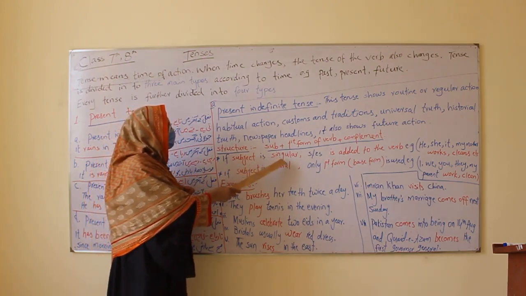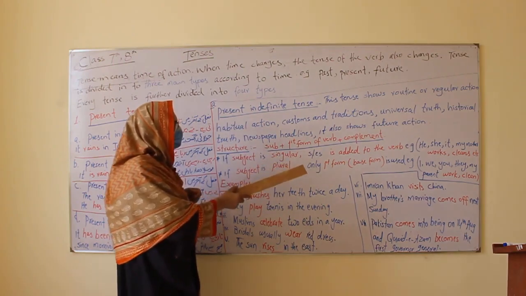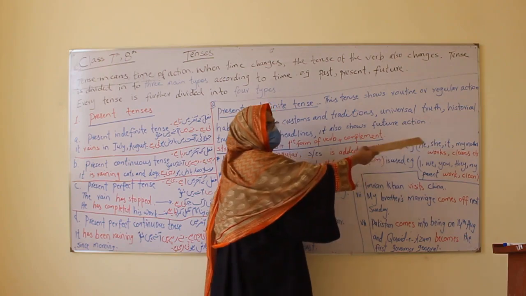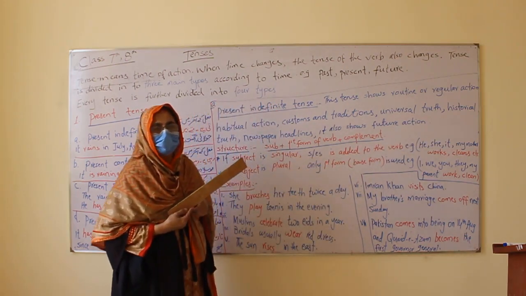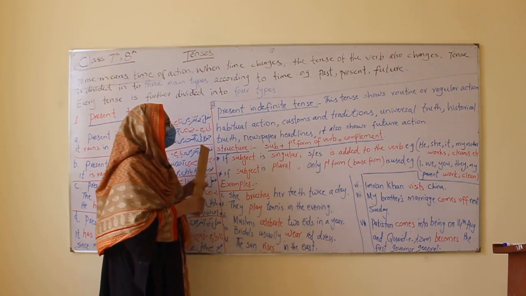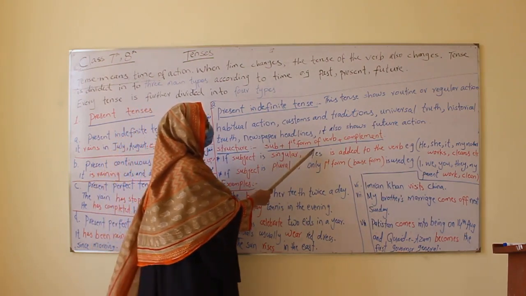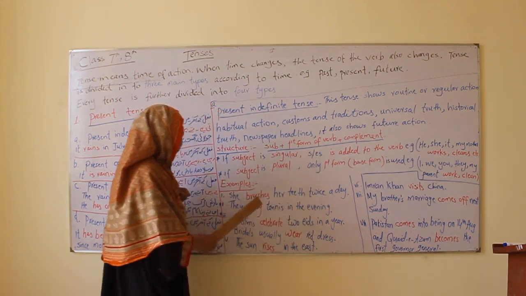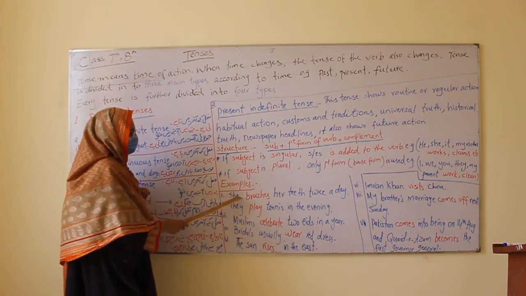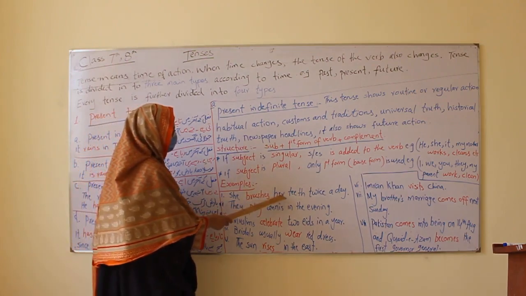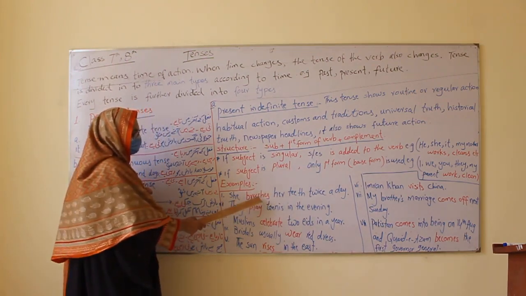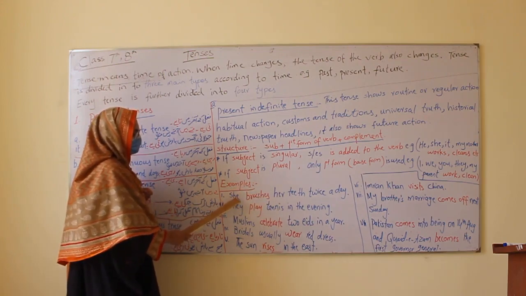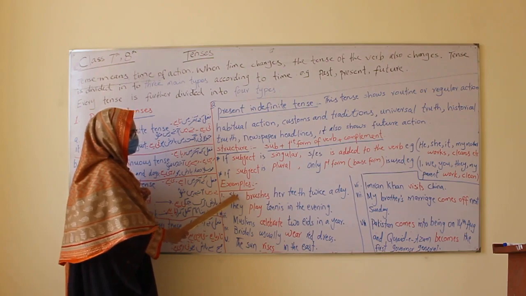If subject is singular, means if it is he, she, it, or in noun form like my mother, my friend, my sister, what happens? How will be the verb? S or es is added to the verb. For example, see, she brushes her teeth. She is singular, verb, actual verb is brush, and it takes es because the subject is singular.